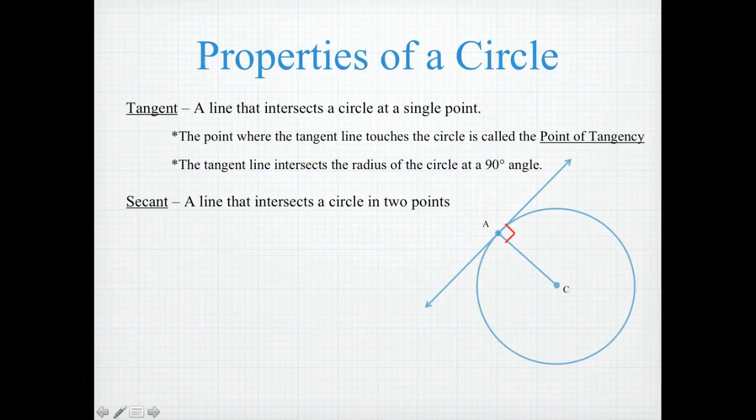Next, we have a secant line. A secant is a line that intersects the circle in 2 points. In this case, line BD represents a secant. It intersects the circle in 2 points.